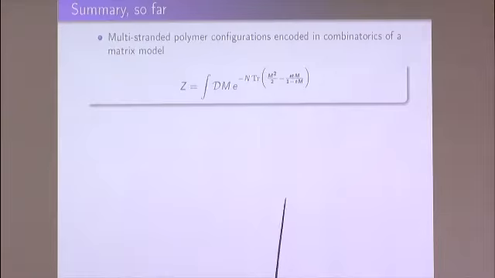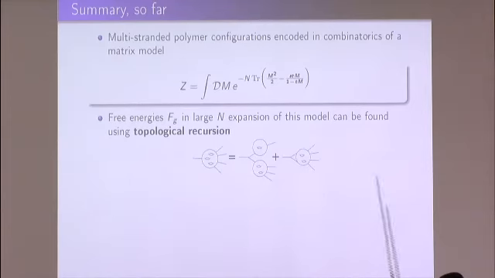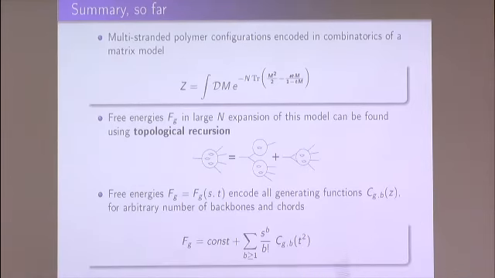So to sum up, I presented some matrix model with the following potential, which encodes and counts some RNA or polymer configurations with arbitrary number of backbones and bonds. And I solved this using this topological recursion, which is in fact a very general and interesting result in random matrix theory. And from this solution, I found these generating functions.